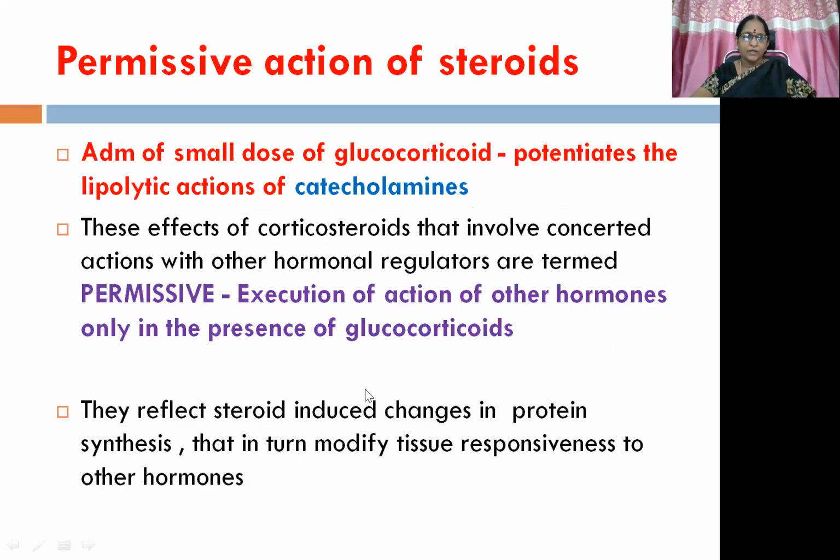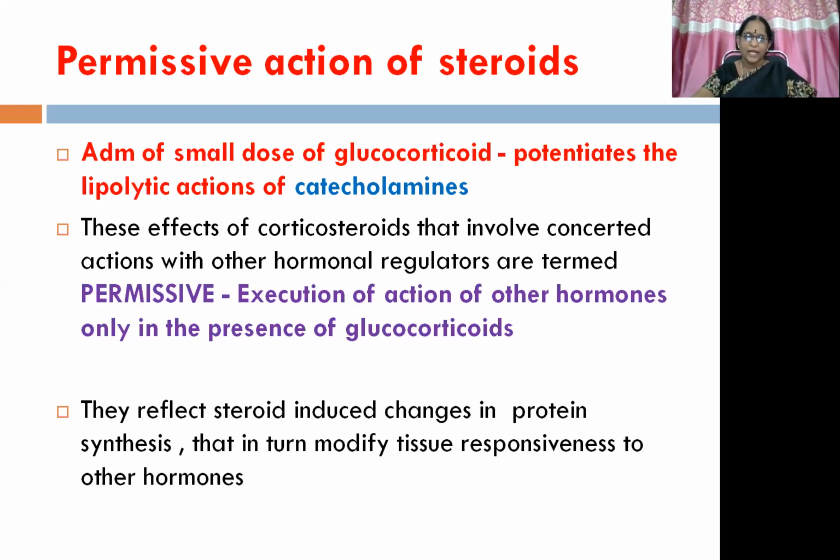Okay. Then permissive action of steroids. What is this? Let us see. Administration of small dose of glucocorticoid potentiates the lipolytic actions of catecholamines. So these effects of corticosteroids that involve concerted actions with other hormonal regulators are termed permissive. That means permissive means execution of action of other hormones only in the presence of glucocorticoids.